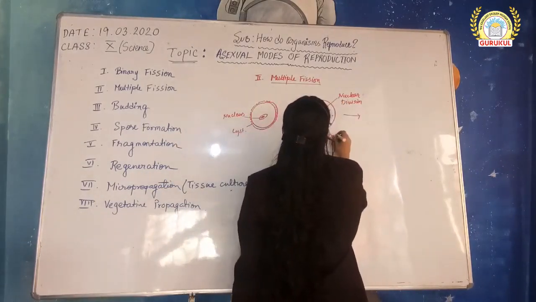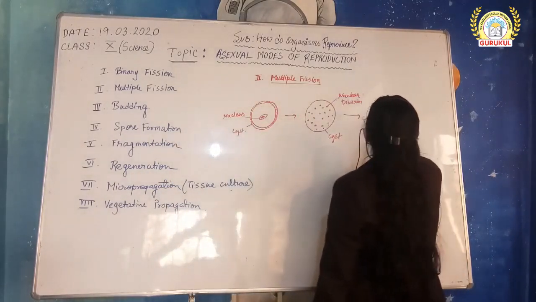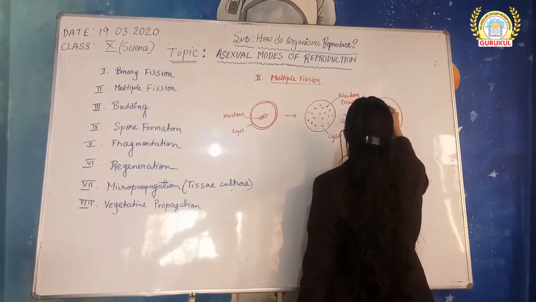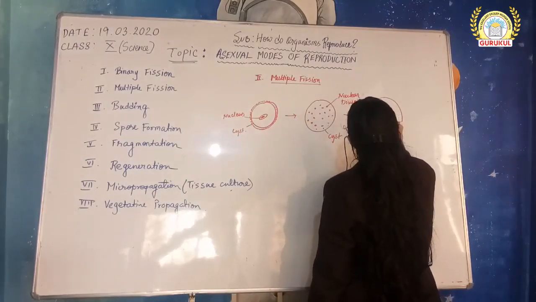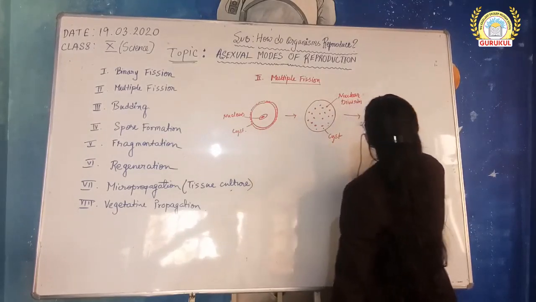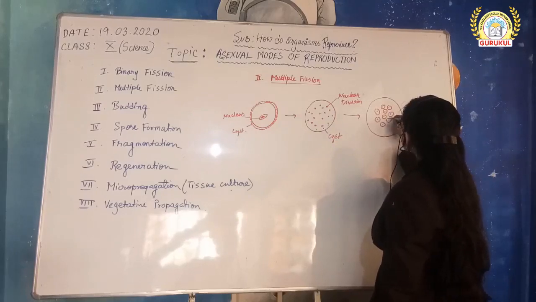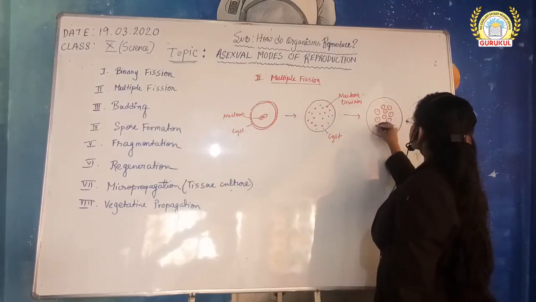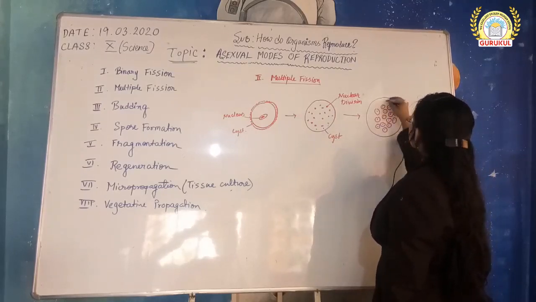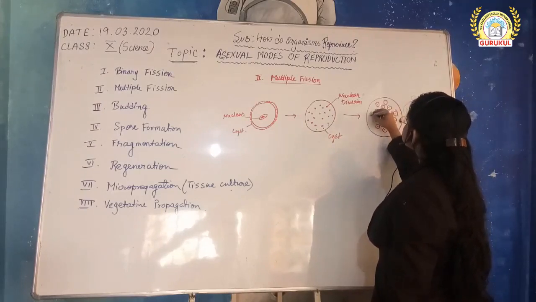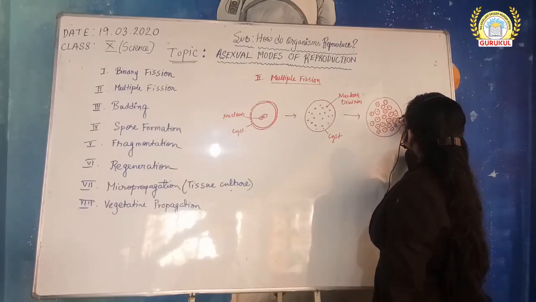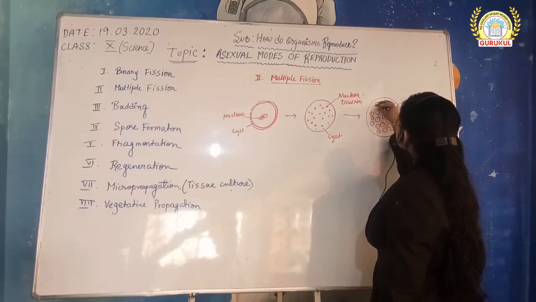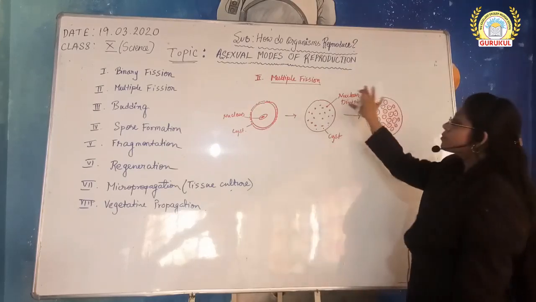This outer coating is the cyst. The nucleus will gather some of the cytoplasm around it in this way. And under favorable condition, the cyst will burst to release the plasmodium.